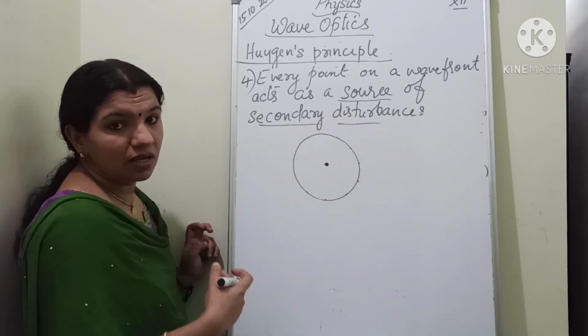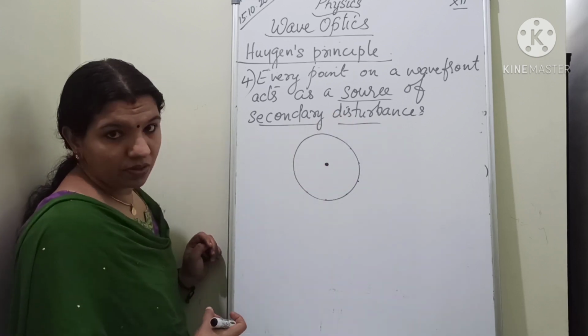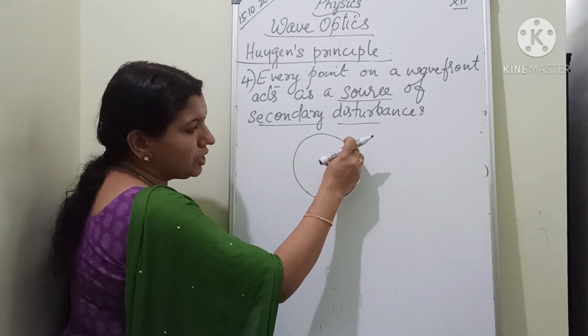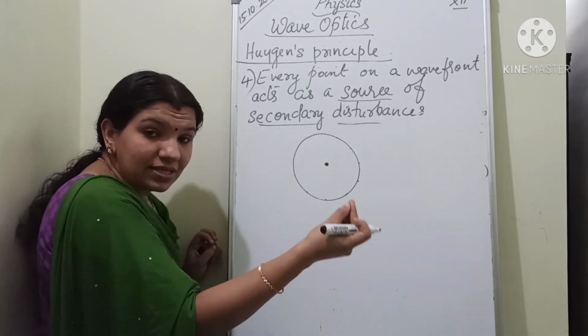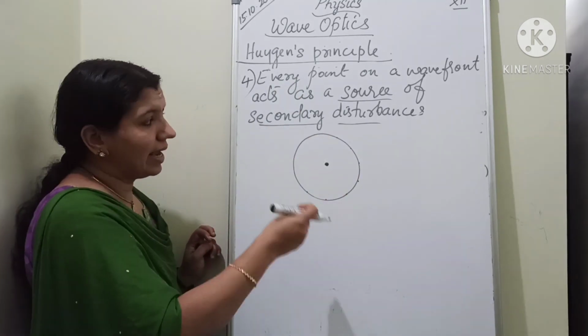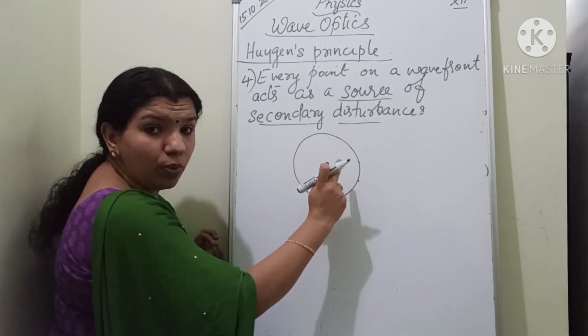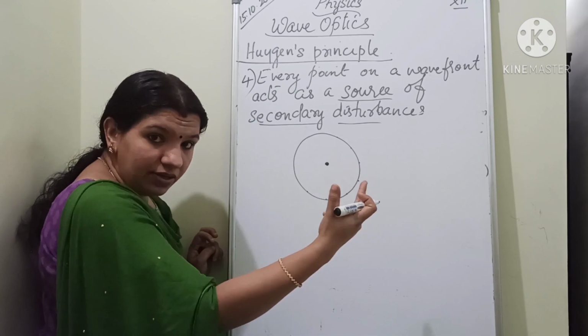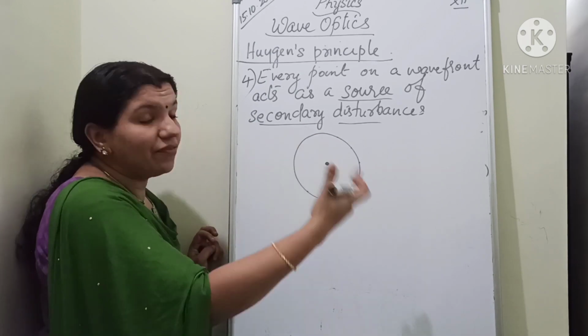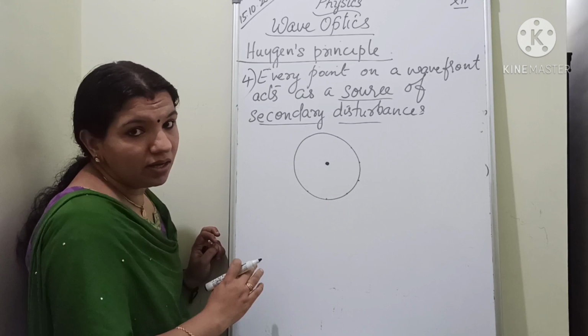Disturbances in the sense, new waves. So each particular point will act as a source of secondary disturbances. Clear? What does each point here do? It acts as a source of secondary disturbance, that is, a source to create a second wave.